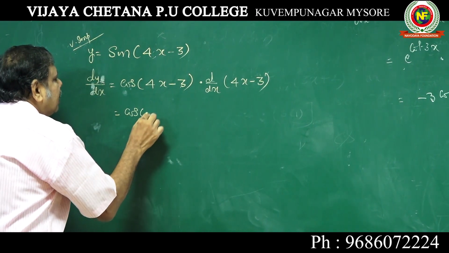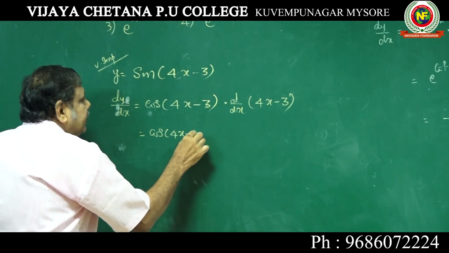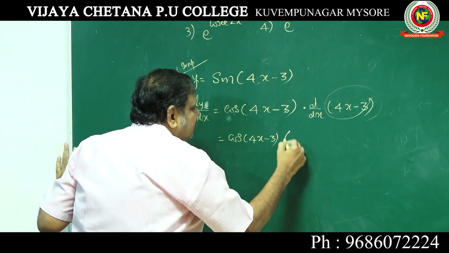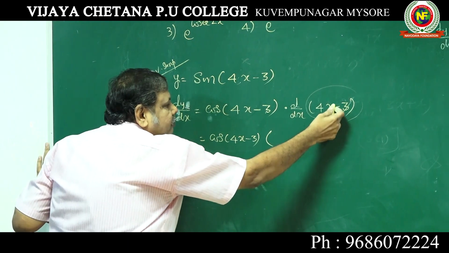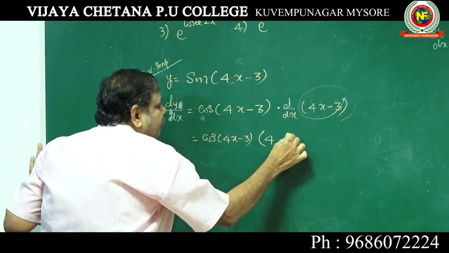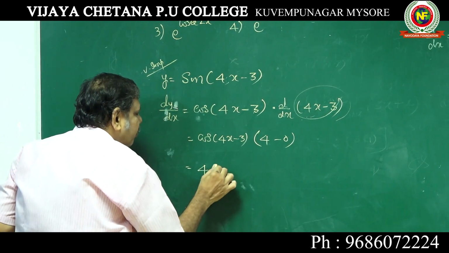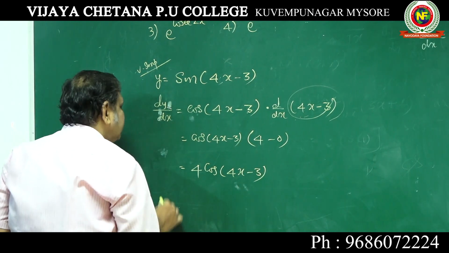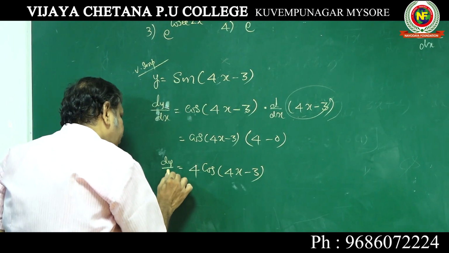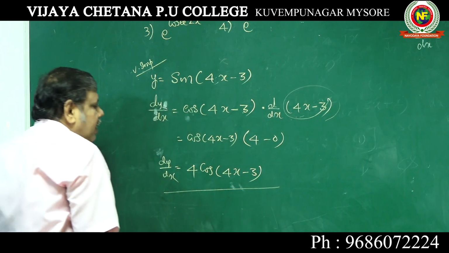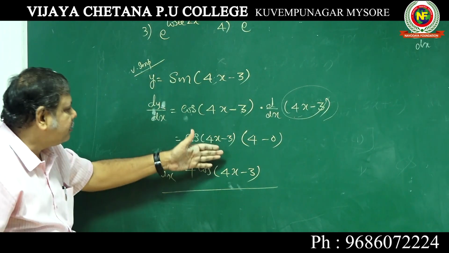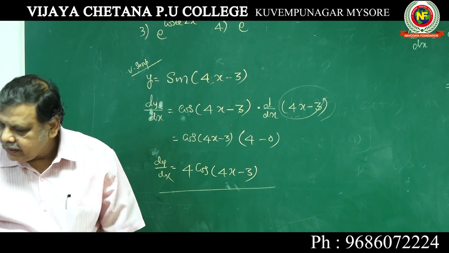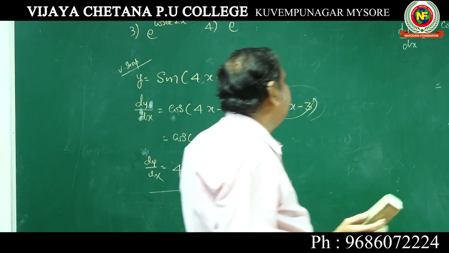Very important thing. Differentiation here is 4 into x, x is 1, 4, and that is 0. Answer is 4 into cos, very important, last year also they gave this problem. Important for exam. Answer is 4 cos 4x minus 3. You can also write it directly after this step. We will go to the next problem.